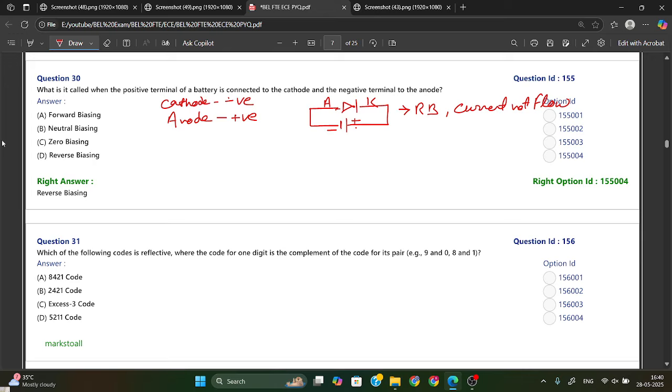Now if the diode stays the same, with anode and cathode like this, and the battery is opposite, meaning this will be positive and this will be negative, then the positive terminal is connected to the anode and the negative terminal is connected to the cathode. This is called forward bias, and in this case current will flow. So just remember when it will be reverse bias and when it will be forward bias. So here it is reverse biasing.